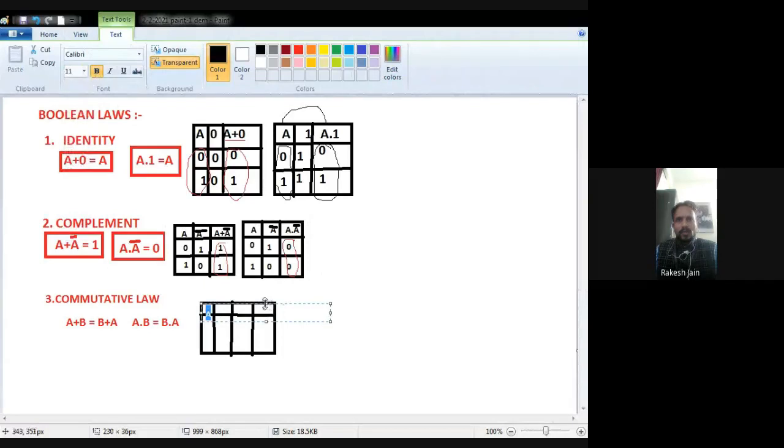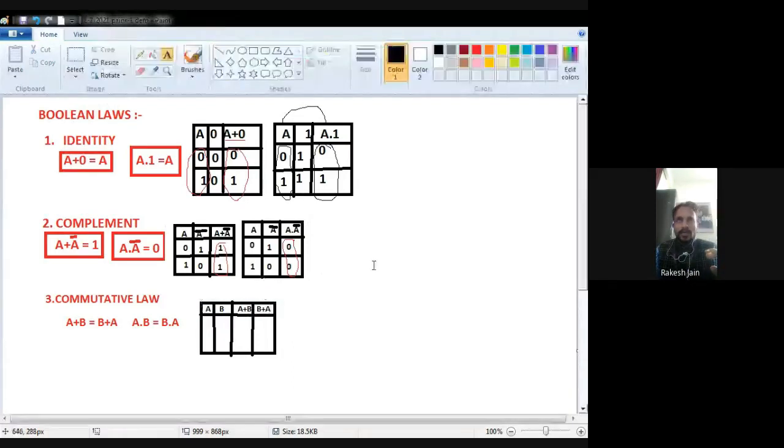Now see this one. First is A, then we require B, then first we require at the LHS side A plus B, and at the RHS side we require B plus A. If both are equal, it means the law is correct, it means the postulate is correct, because we have two quantities A and B. It means there will be four options: 0 0, 0 1, 1 0 and 1 1 type. So there will be four options.